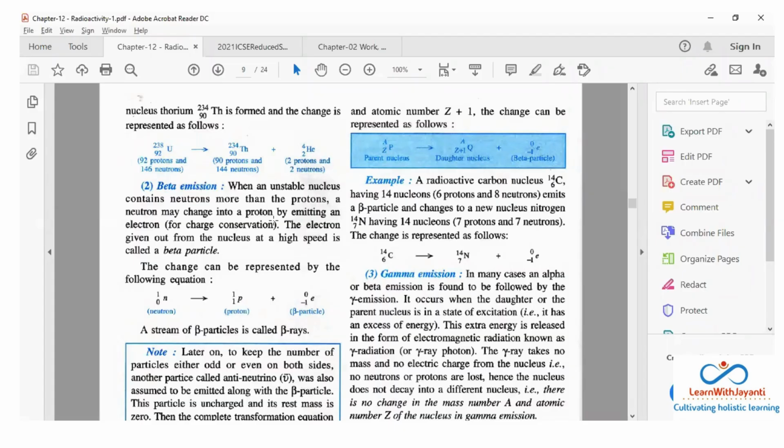And what is beta emission? It is the electron emission. Okay? Electron emission. हाँ, so this electron is coming out from where? It is coming out from the nucleus at a very high speed. This is not orbital electrons. This is नucleus के अंदर का neutron टुकड़ा होके electron बनता है.